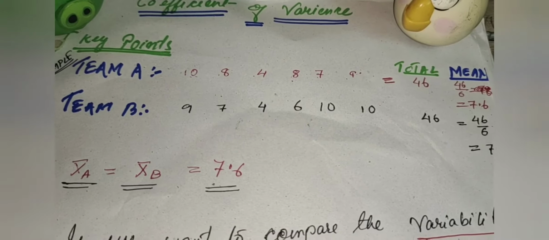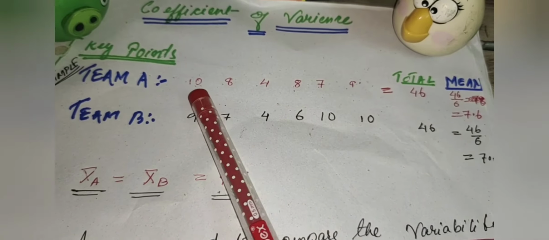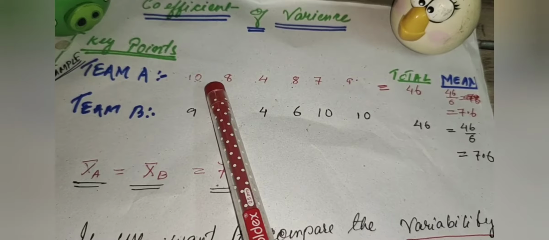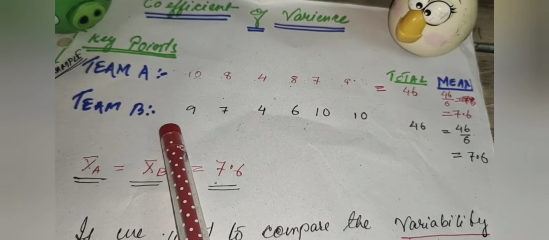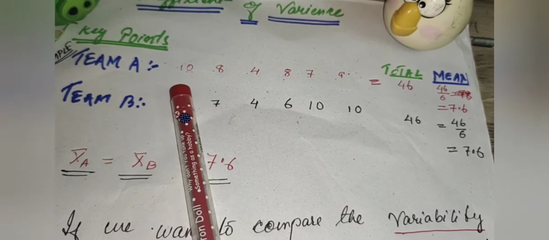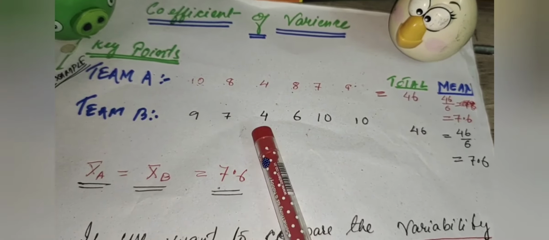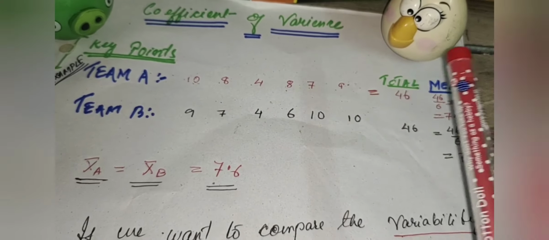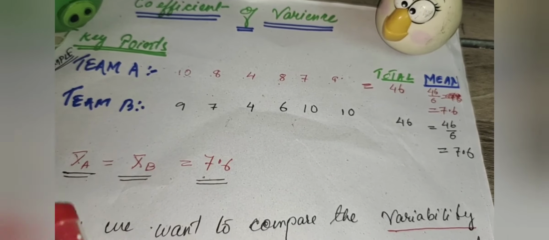So if we want to find out the variability or variation or deviation of both series, you can see that the deviation from the mean of two different distributions or two different teams will not always be the same. That means the mean helps us only to know the average condition of the particular team, whether it is one or two.